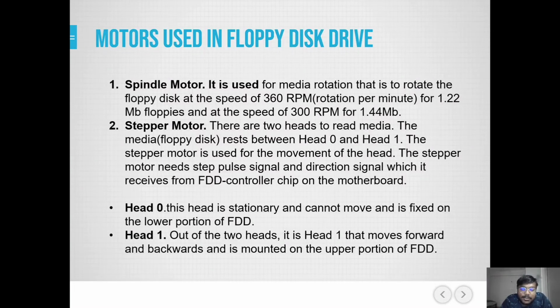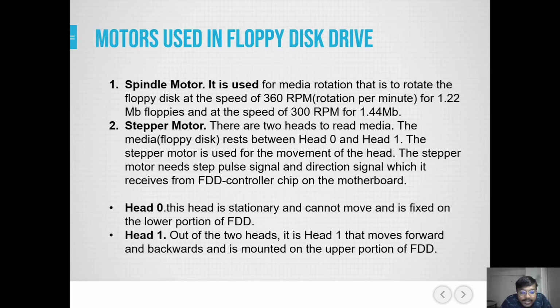Stepper motor. Here are two heads to read media. The floppy disk media rests between head 0 and head 1. The stepper motor is used for the movement of the head. The stepper motor needs a step pulse signal and a direction signal, which it receives from the FDD controller chip on the motherboard.